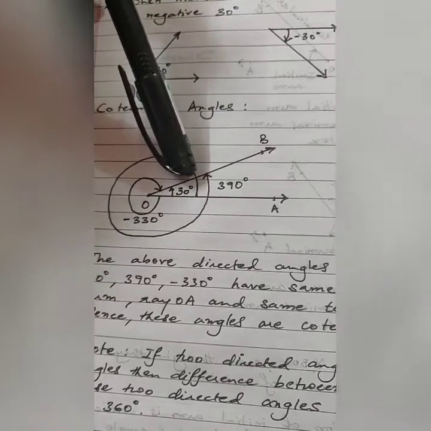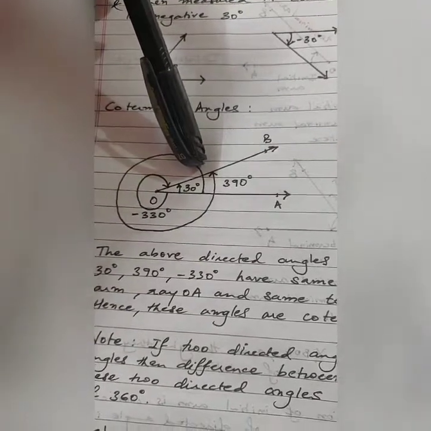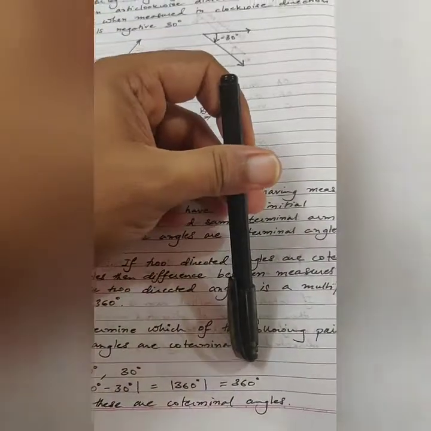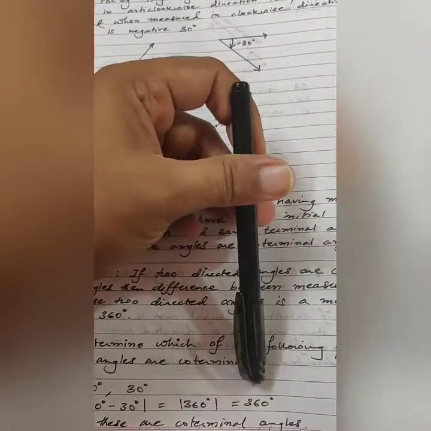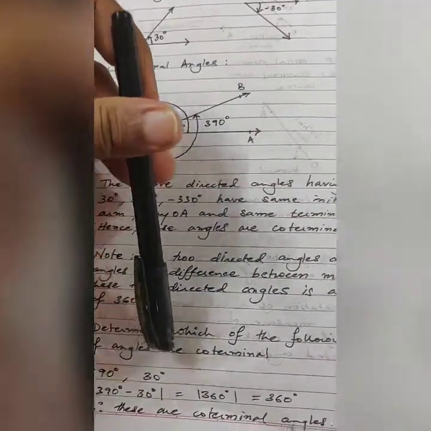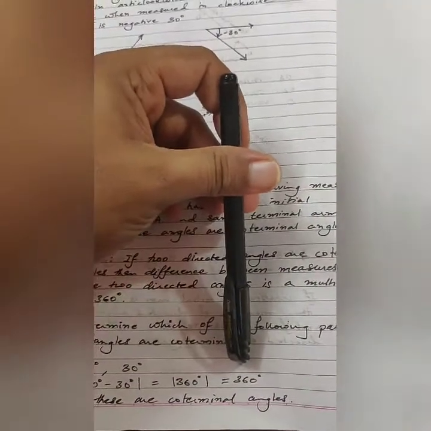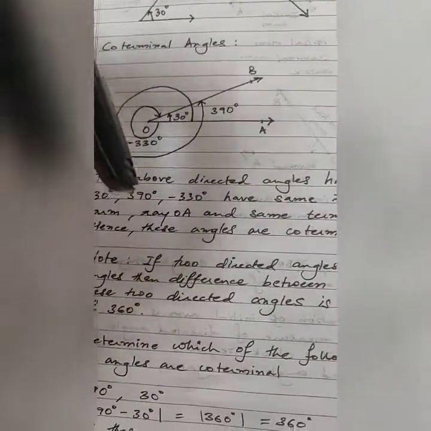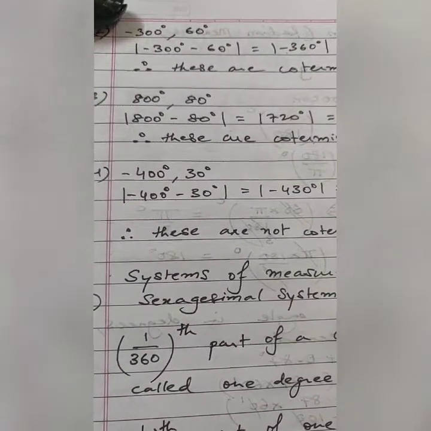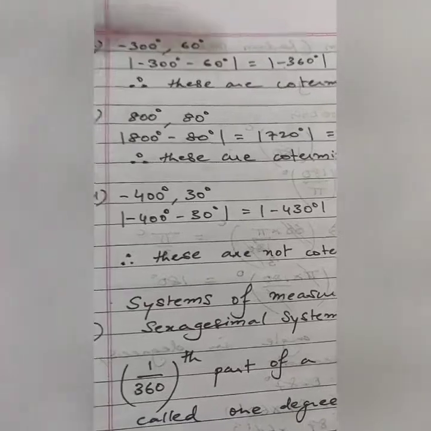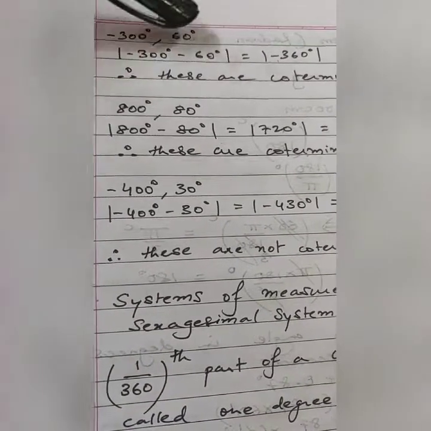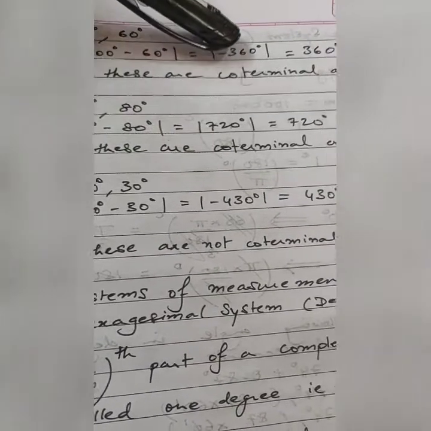But if we want to avoid drawing the figure every time, then you just take the two angles, subtract them and see whether you are getting a multiple of 360 or not. If you get a multiple of 360, the angles given are coterminal angles. If you don't get the difference as a multiple of 360, then they are not coterminal angles. Let's take a few more examples. Suppose you have minus 300 degrees and 60 degrees. You take the mod, minus 300 degrees minus 60 degrees. What do you get? You get minus 360 degrees.